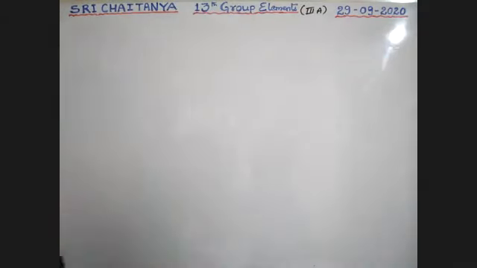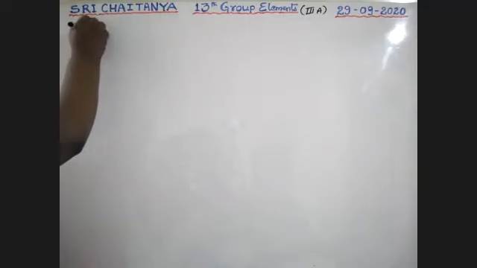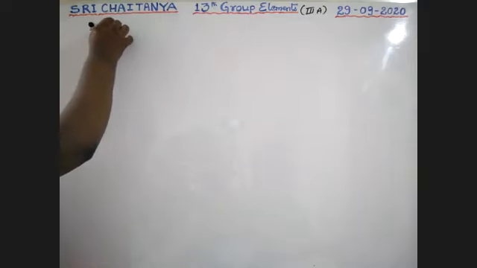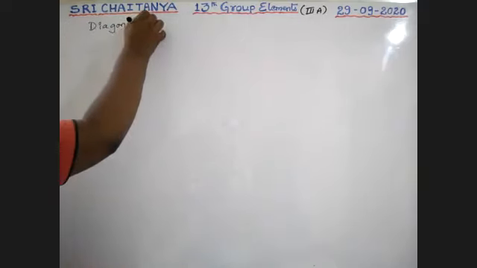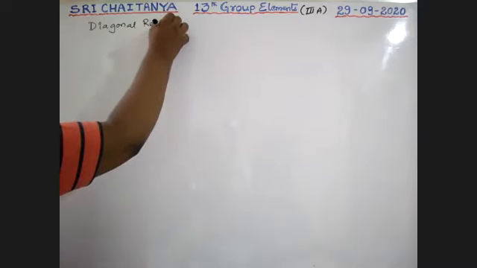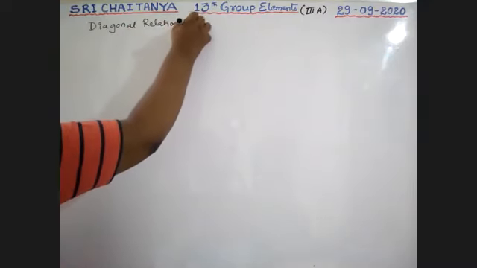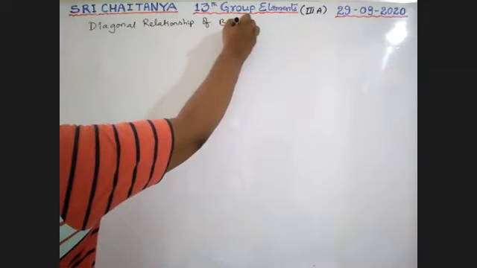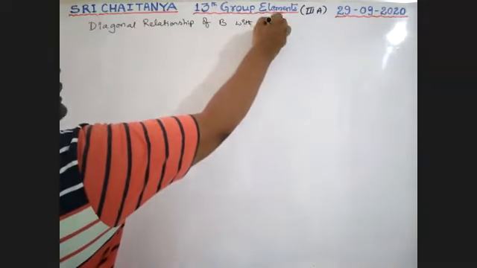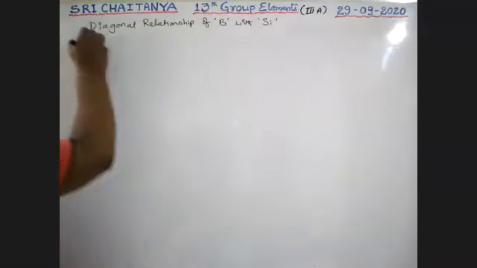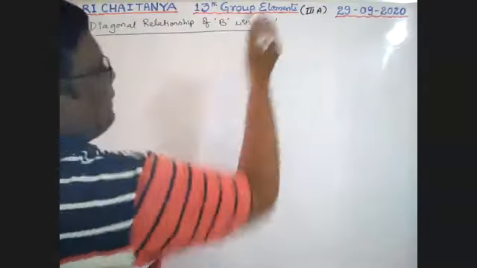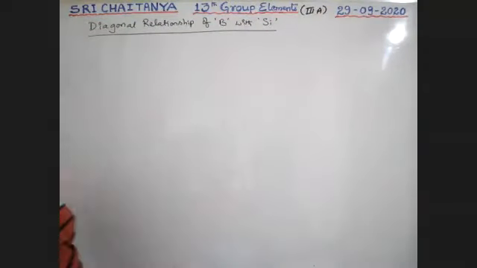Next subheading, diagonal relationship of boron with silicon.